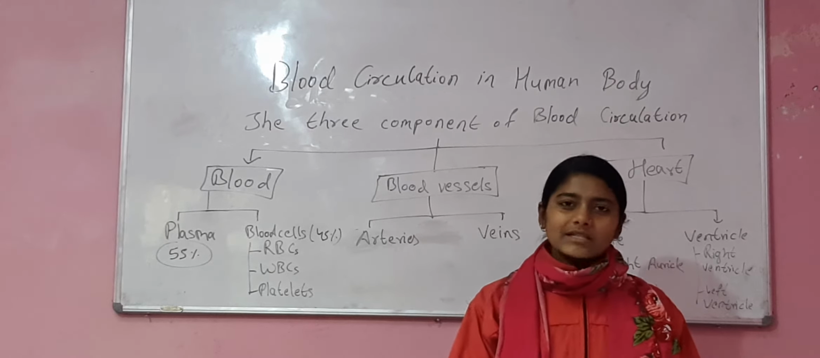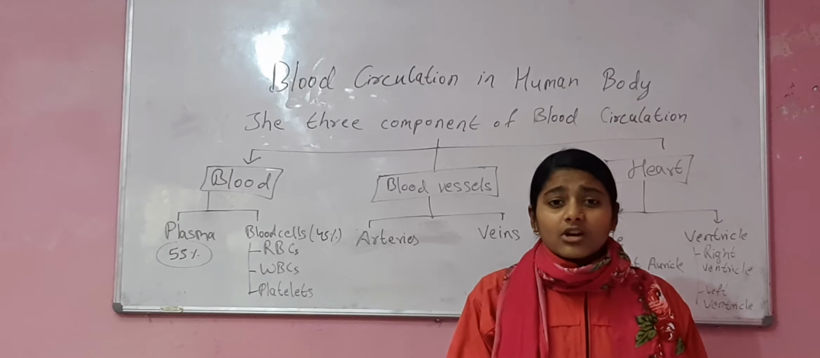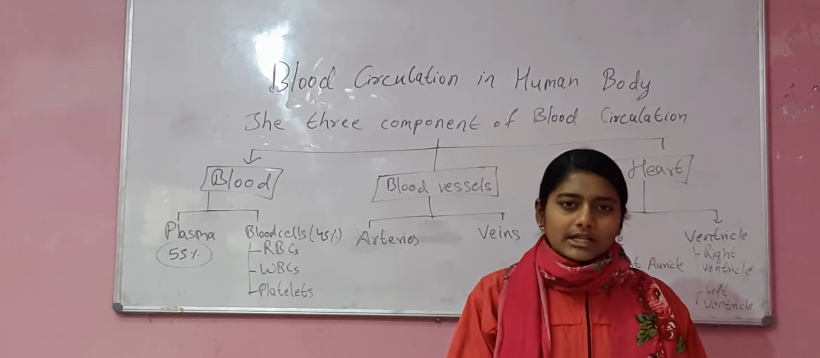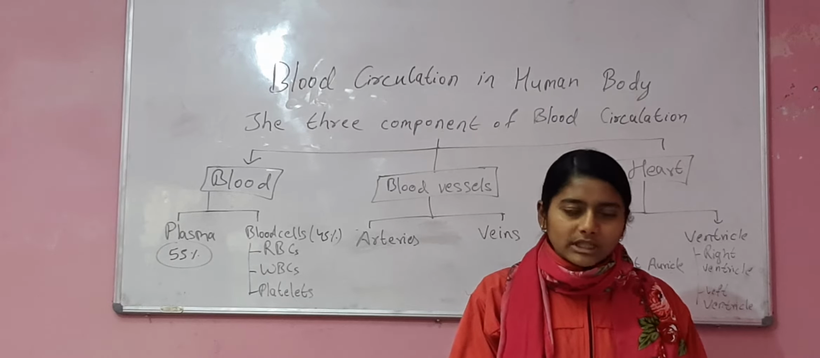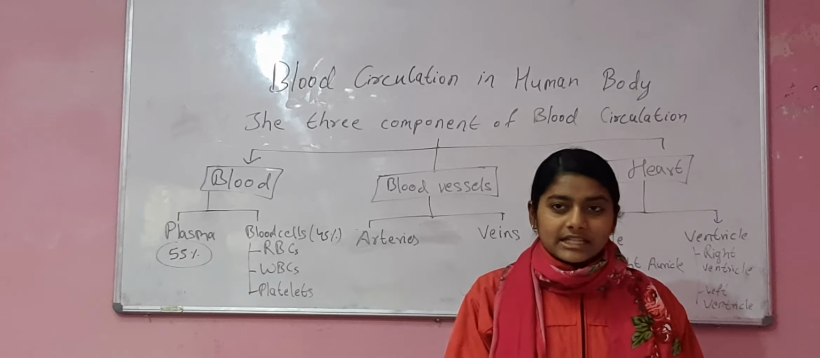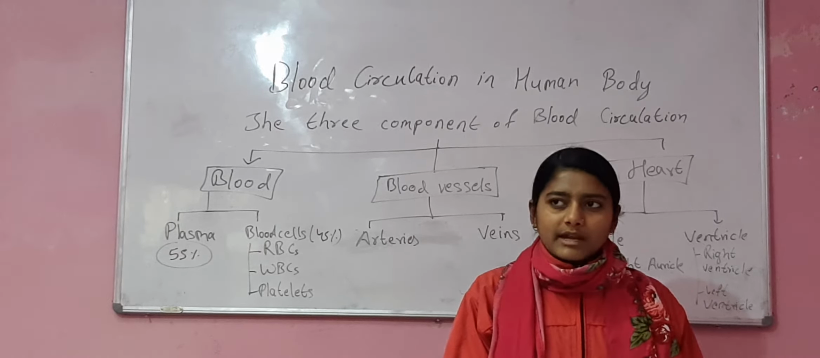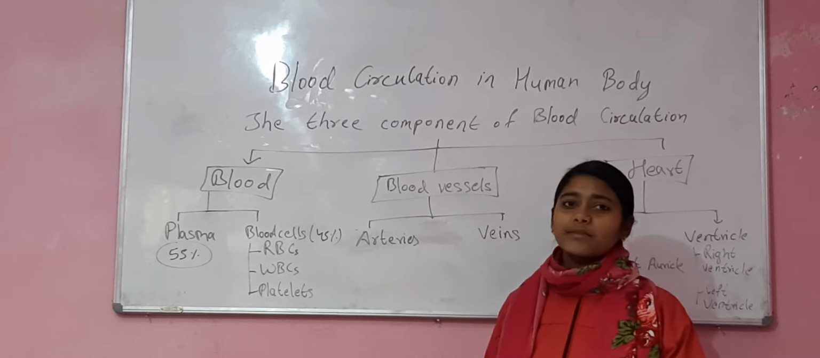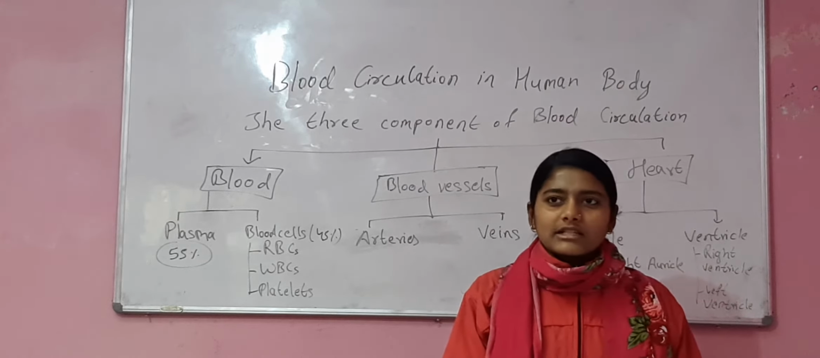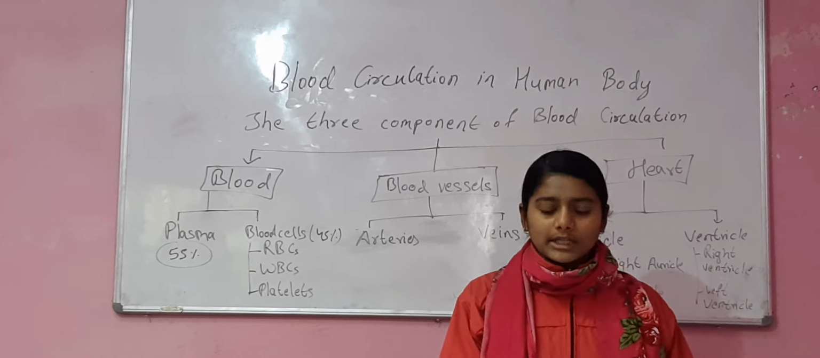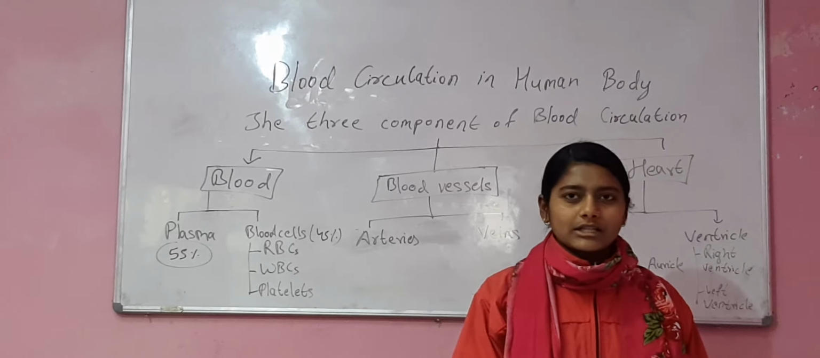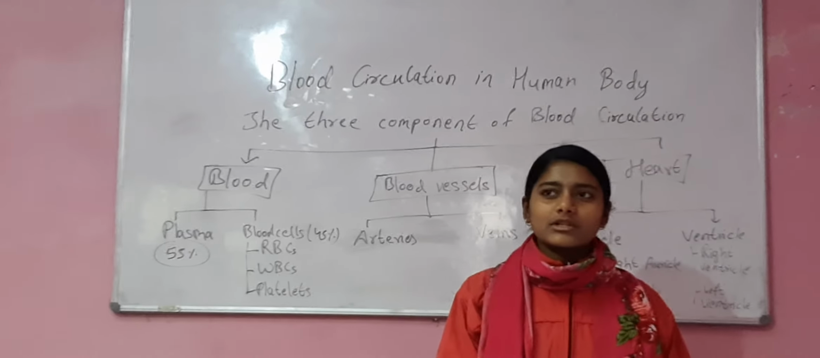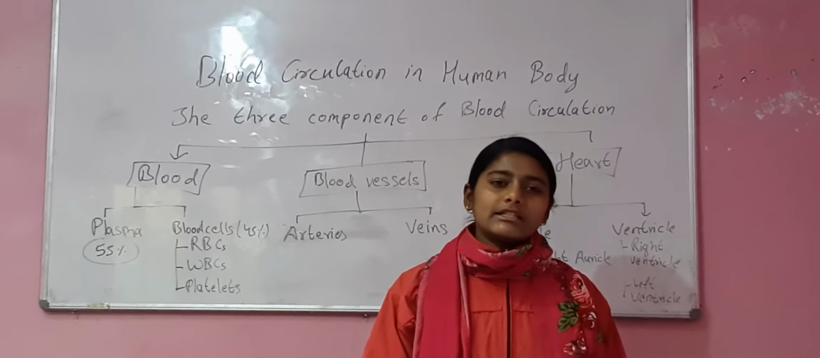So, plasma is a straw-colored pigment and it is yellowish in color. It contains 90% of the water and 10% of the other materials like protein, fats, gases, hormones, antibodies, and waste materials. So what does the plasma do? Plasma transports the digested food, oxygen, CO2 in the body. It regulates the water and it transports the heat energy in our body where it is needed.